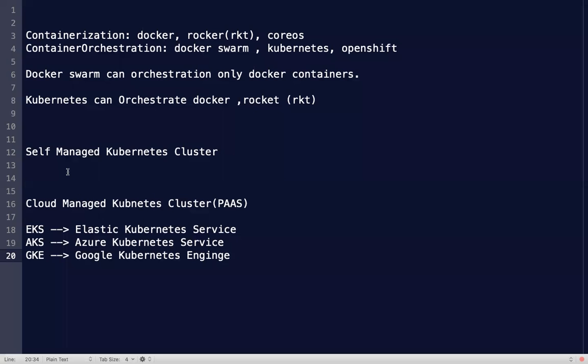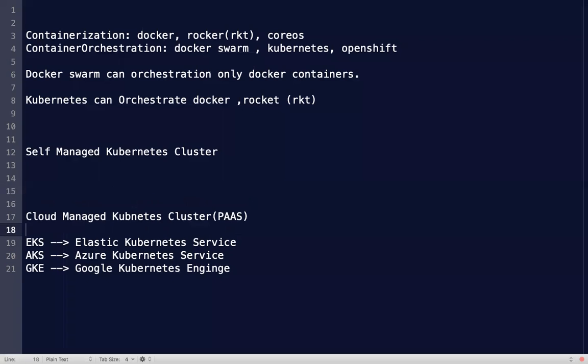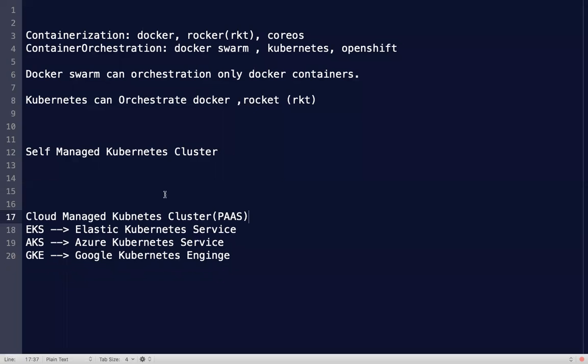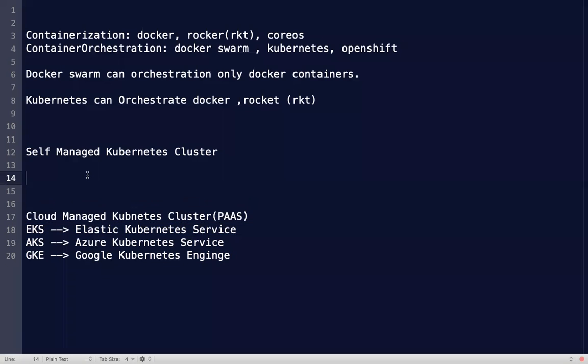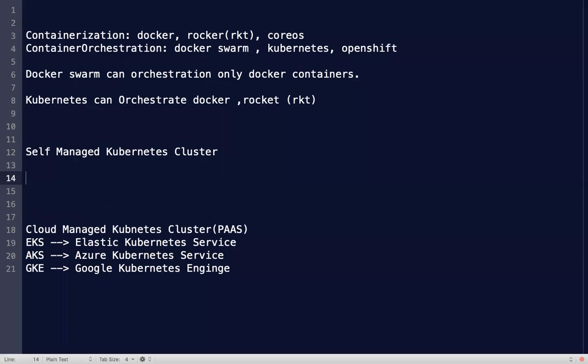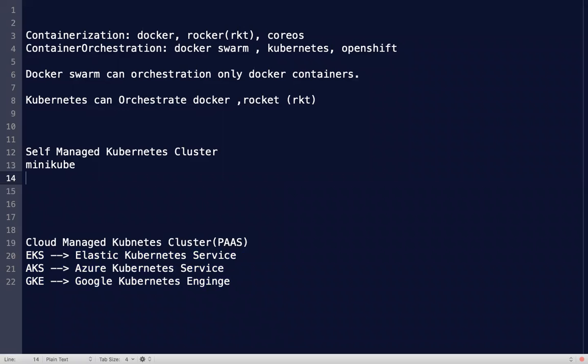And we have a self-managed cluster. Kubernetes cluster can be set up in multiple ways: self-managed Kubernetes cluster and cloud-managed Kubernetes cluster. In self-managed Kubernetes cluster, I can use software like Minikube or Kubeadm to set up a self-managed Kubernetes cluster.